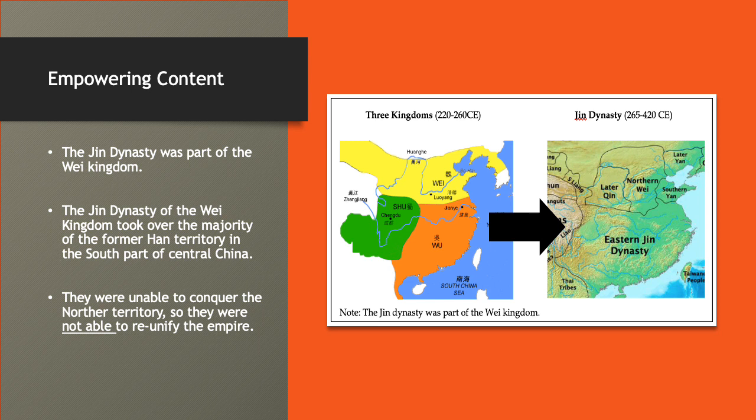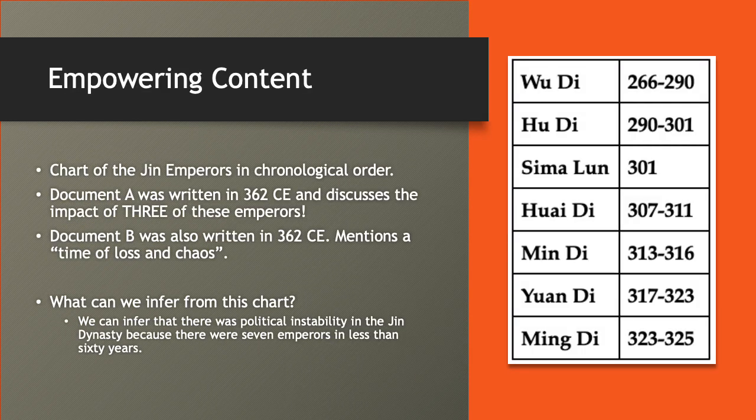So again, the Jin are able to conquer most of the south of Central Asia, but they're not able to truly unite all parts of the old Han territory. And we'll see how that plays out in our next couple of documents today. All right, an extension of our content is understanding that in this time period, there are a lot of Jin emperors. There is a chart on your worksheet that gives the Jin emperors in chronological order.